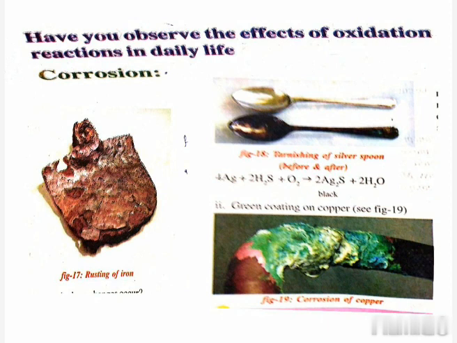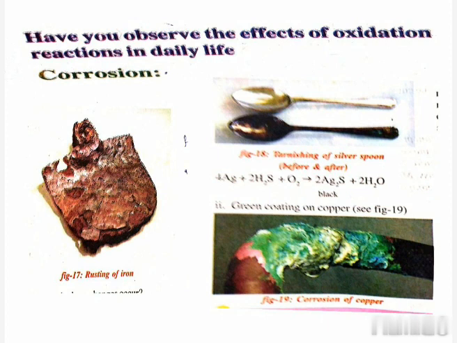Galvanizing is a method of protecting iron from rusting by coating it with a thin layer of zinc. So galvanizing is nothing but a method to protect iron from rusting by coating it with a thin layer of zinc.